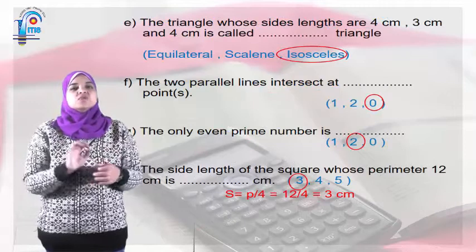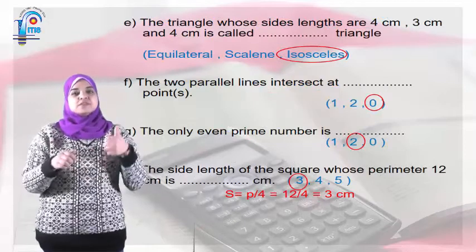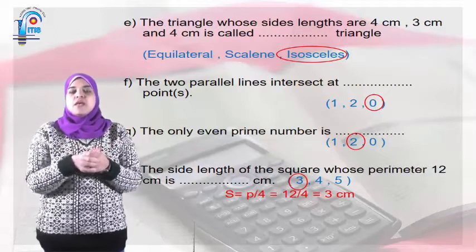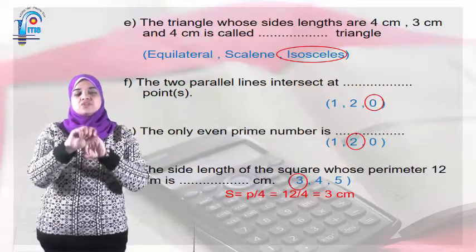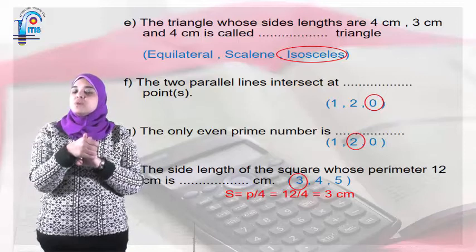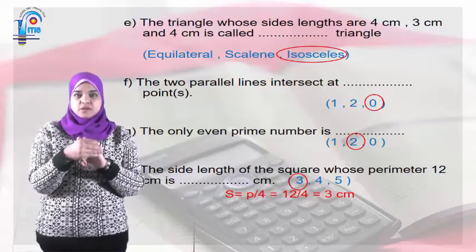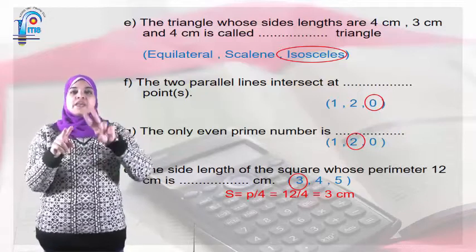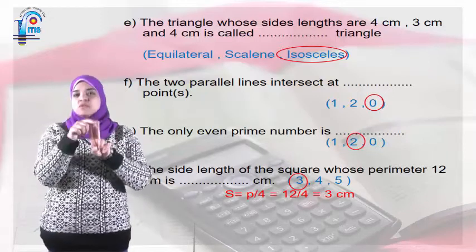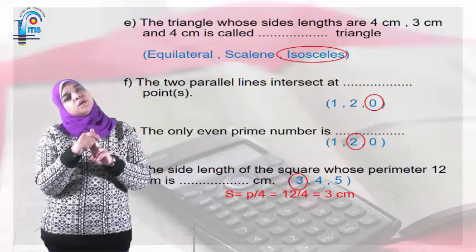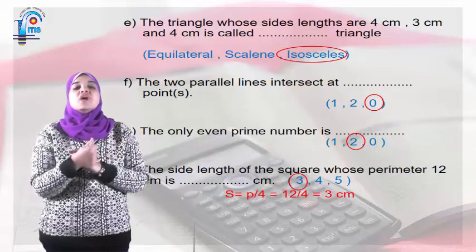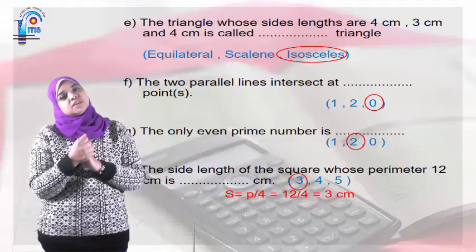The triangle whose side lengths are 4 centimeters, 3 centimeters, and 4 centimeters. Okay, let's divide them again. If I have a triangle whose three sides are equal, I'm going to call this one an equilateral triangle. If only two sides are equal, it's going to be called isosceles. And if they are three different sides, I'm going to call this one scalene.